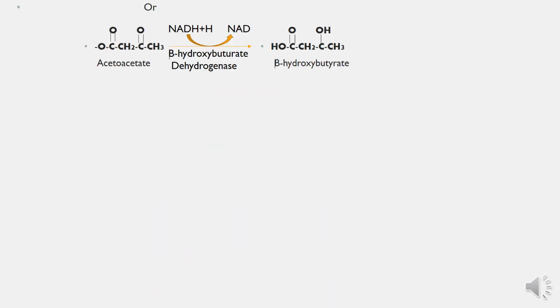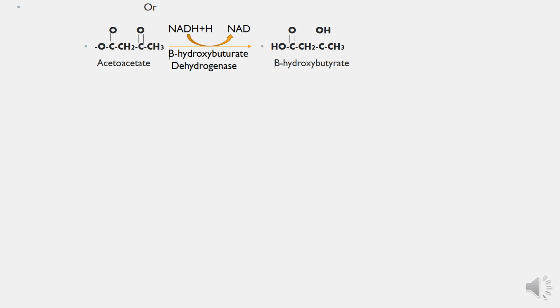or acetoacetate can be converted into beta hydroxybutyrate in the presence of the enzyme beta hydroxybutyrate dehydrogenase, by the dehydrogenation of NADH plus H plus ion into NAD. Beta hydroxybutyrate is also a ketone body like acetoacetate and acetone. Now the mechanism of ketogenesis is completed because all the ketone bodies are formed.